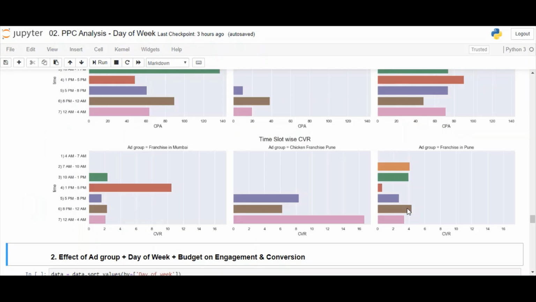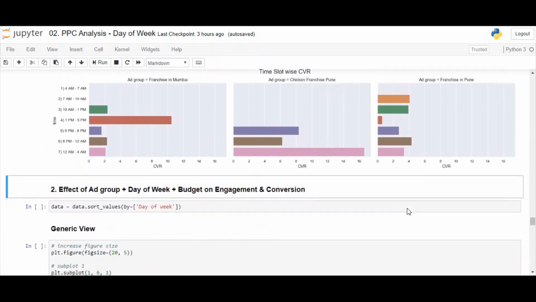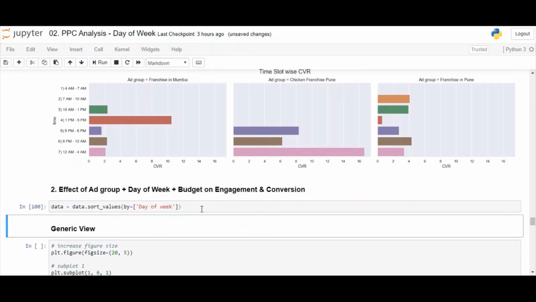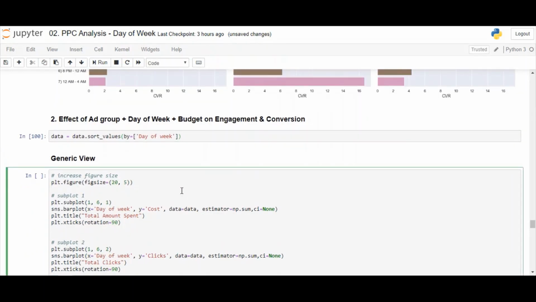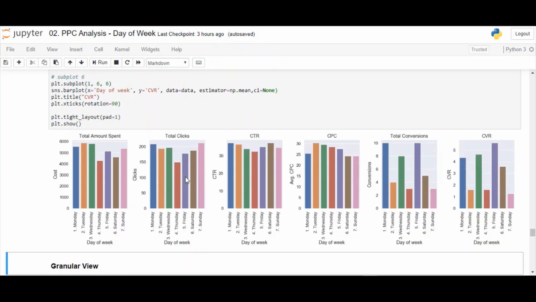Moving ahead, we'll perform analysis with day of the week. Let me sort the data and now let's plot the generic view. So the first 3 days of the week have the maximum amount spent. Clicks are a little bit less on Tuesday and Wednesday.